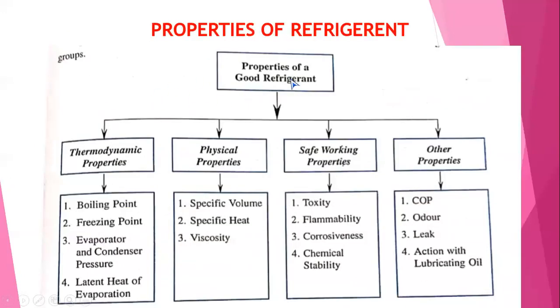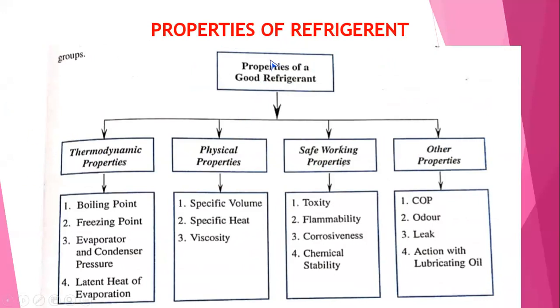And next, the properties of a good refrigerant. All of you write down, very, very important, the properties of a good refrigerant. Observe here, the refrigerant should have thermodynamic properties, physical properties, safe working properties, and other properties.